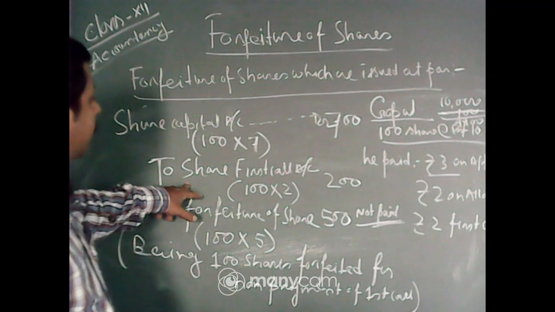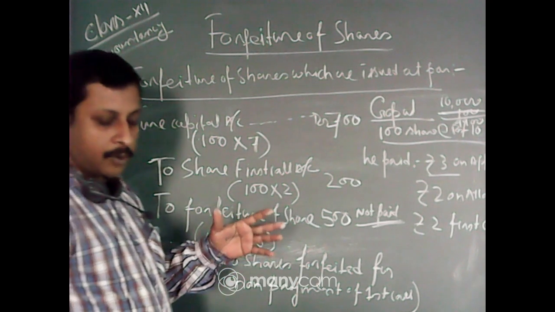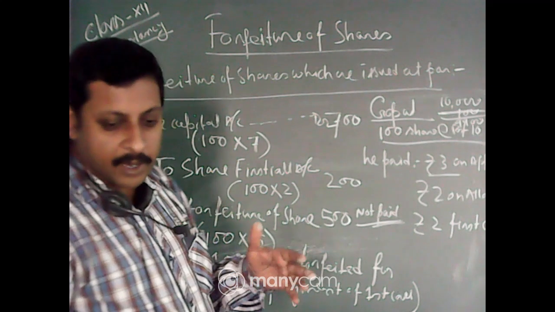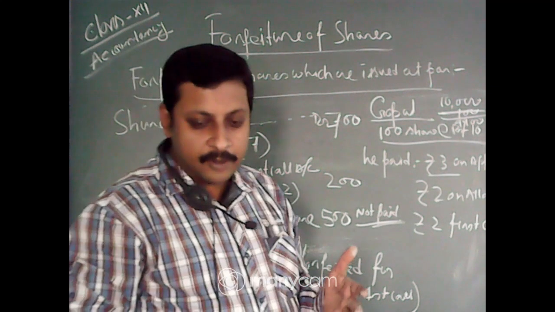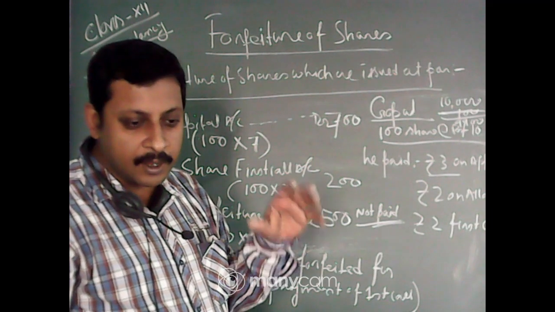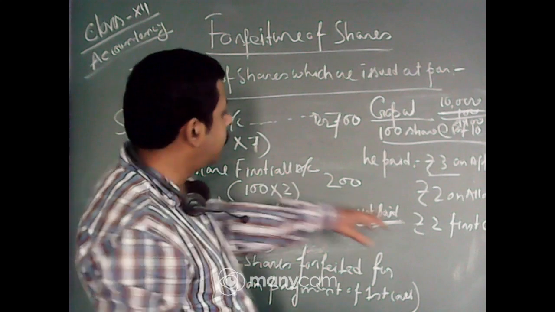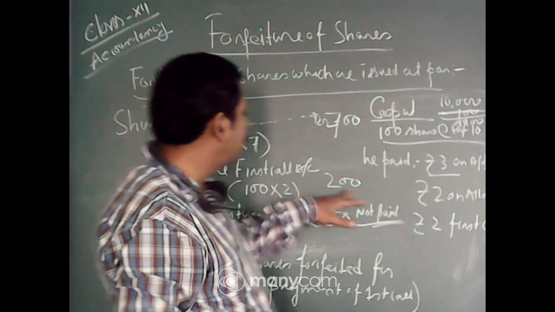Now share first call account is also credited. Why? Because the share first call account was debited, with first call account debit to share capital. So here you have to credit this portion, that is the first call amount, which is already forfeited. So this is 100 shares. What is the first call value? This is rupees 2 that we credited.